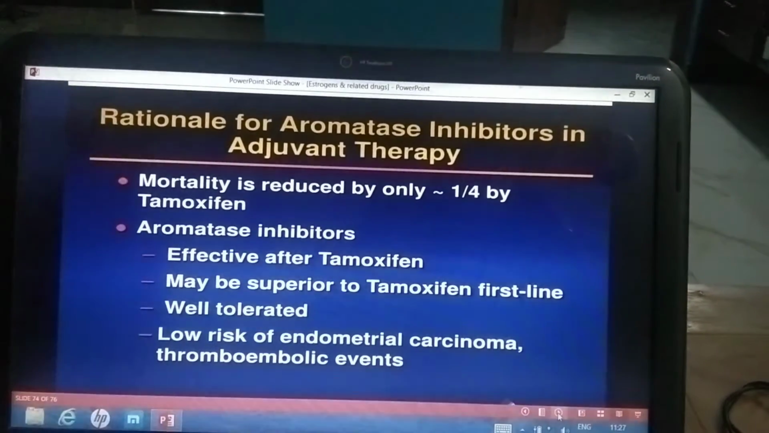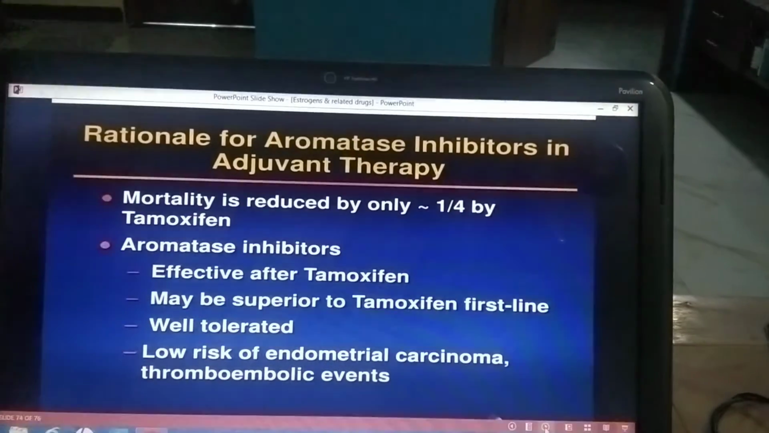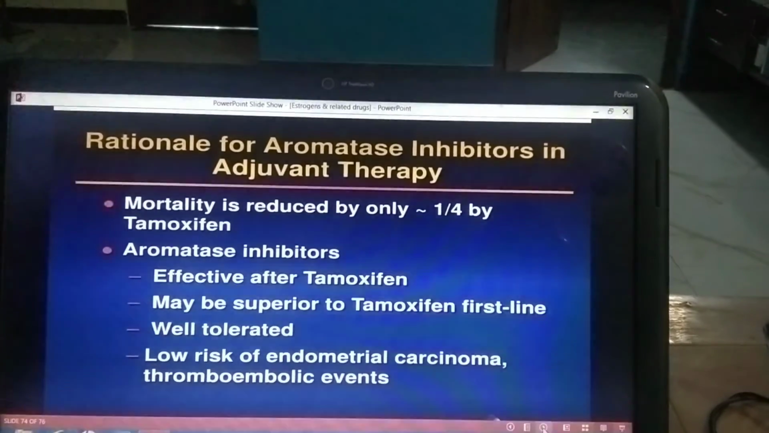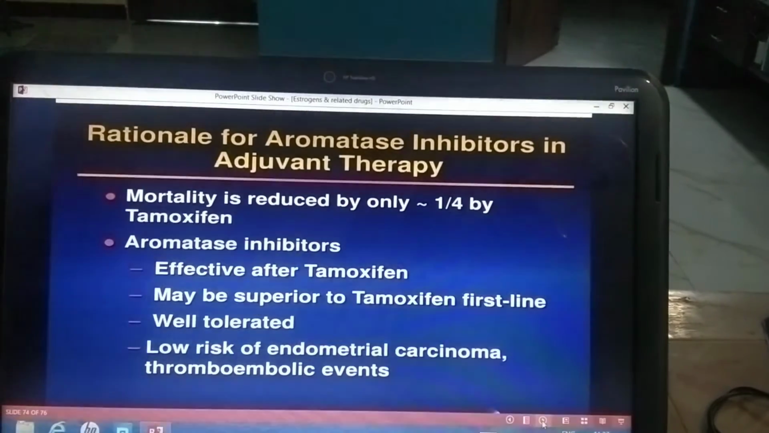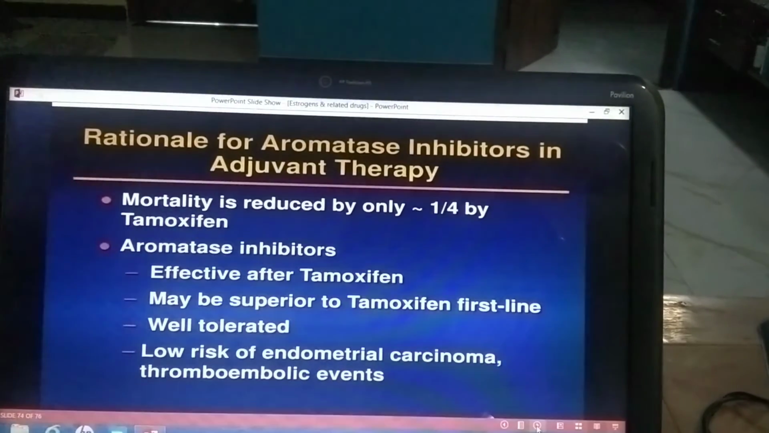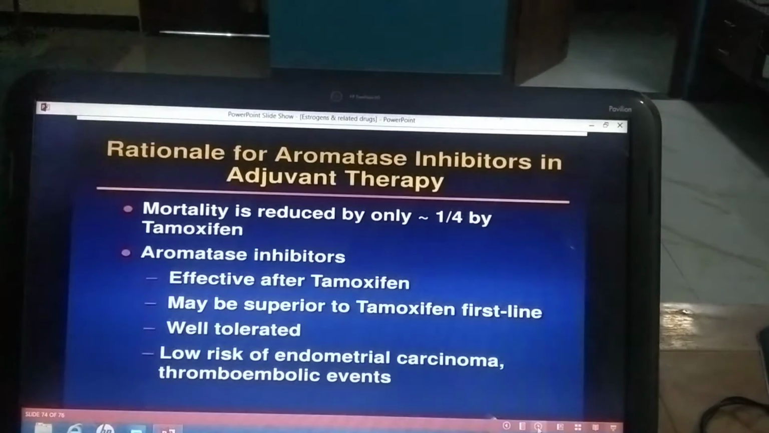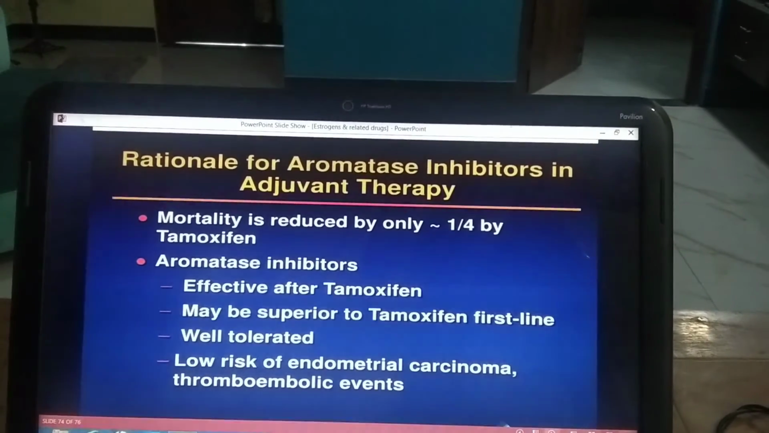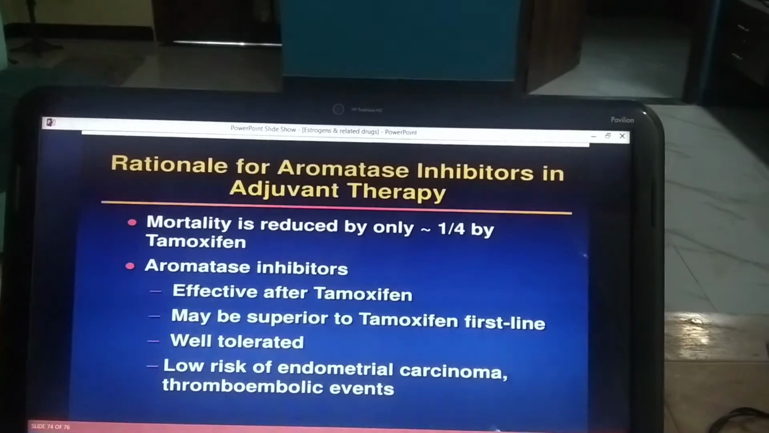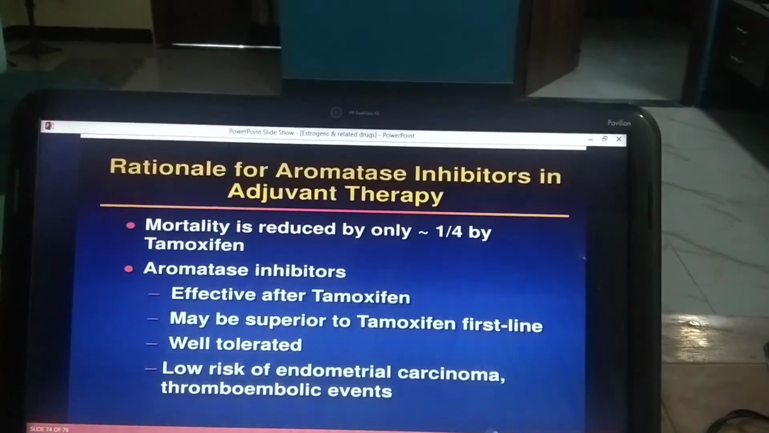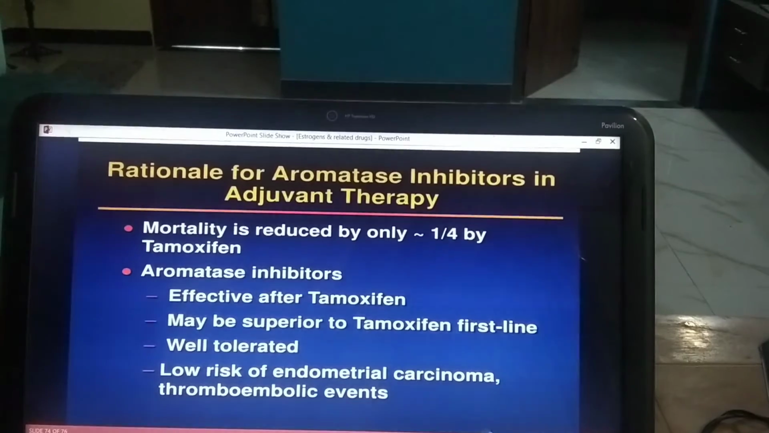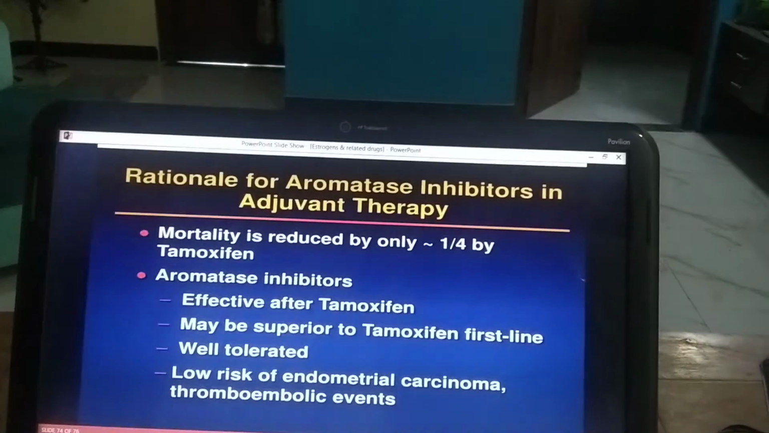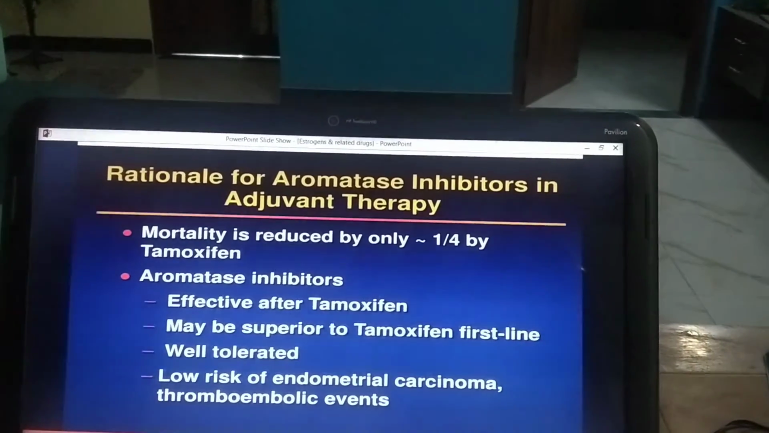Aromatase inhibitors are effective in resistant cases who don't respond to tamoxifen, may be superior to tamoxifen as a first line agent, and they are well tolerated. Side effects are fewer with aromatase inhibitors as compared to tamoxifen. There is no endometrial hyperplasia, no risk of endometrial cancer and venous thromboembolism, but the risk is that osteoporosis may occur and there will be an adverse effect on the lipid profile.